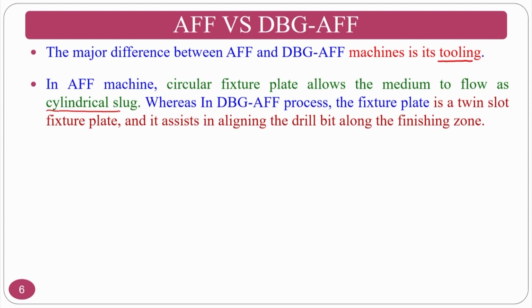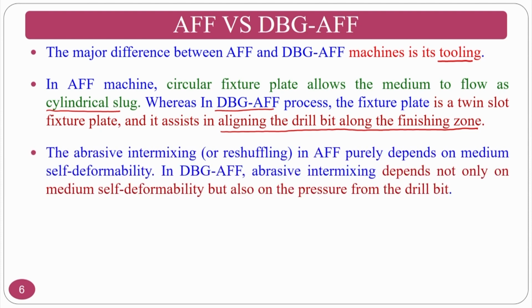But in the drill bit guided abrasive flow finishing process, you have a twin slot on the fixture and it assists in aligning the drill bit along the fixture plate. The main function of this is to align the drill bit, and at the same time it will also split the medium. The abrasive intermixing or reshuffling in the abrasive flow finishing process depends purely on the medium's self deformability only. In the drill bit guided process, the abrasive mixing depends not only on the self deformability but also on the pressure of the drill bit that is there in the finishing region.